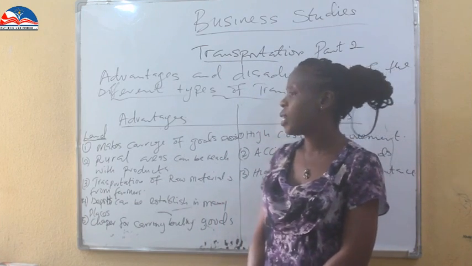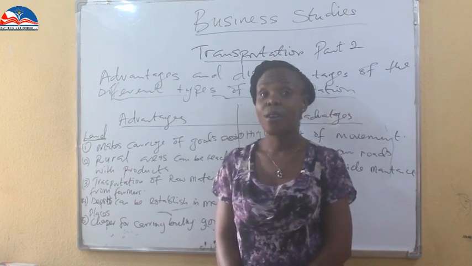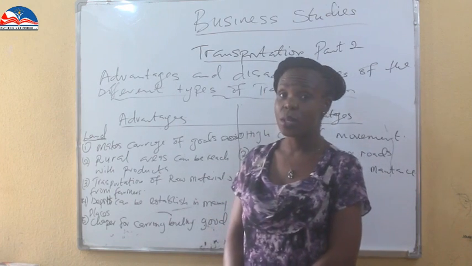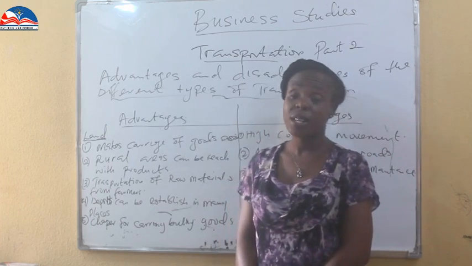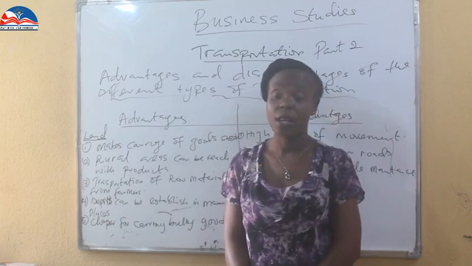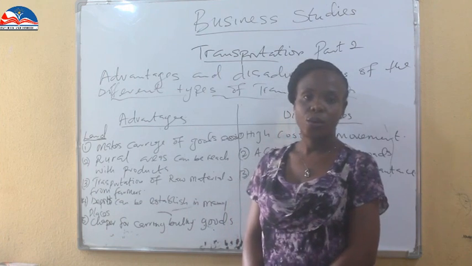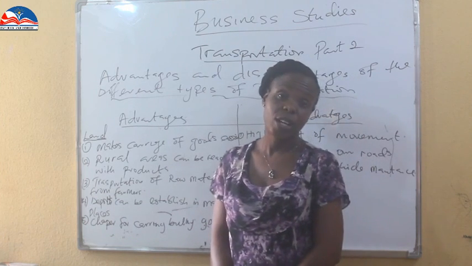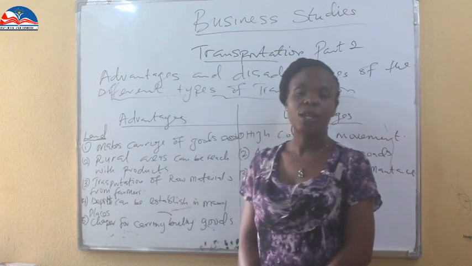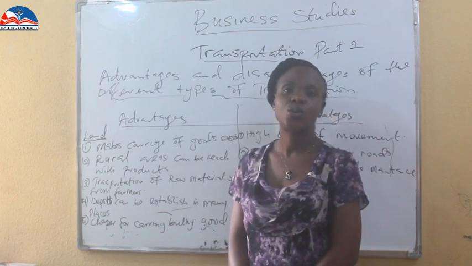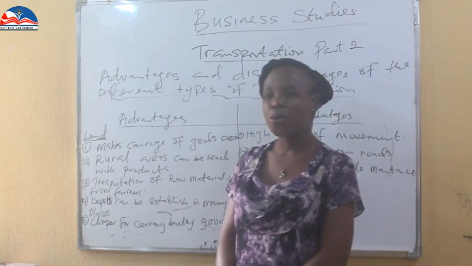Then the third one is, it's easier to build depot centers in different places, because you know that the vehicles, the tricycles, the motorcycles, your bicycle can get to different areas. So the companies can establish depots in different places. And it is cheaper to carry bulky goods. You can charter a lorry, you can charter a trailer and carry big bulky products to places of depots, and then you can get to final consumers. That is land for vehicles, motors and the rest of them.